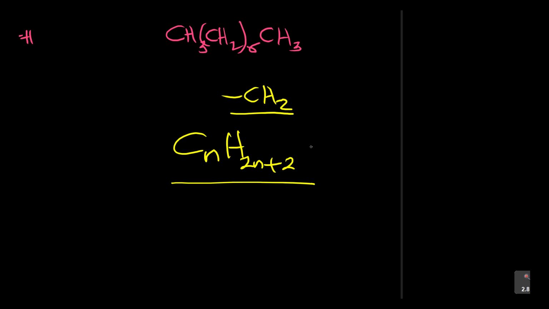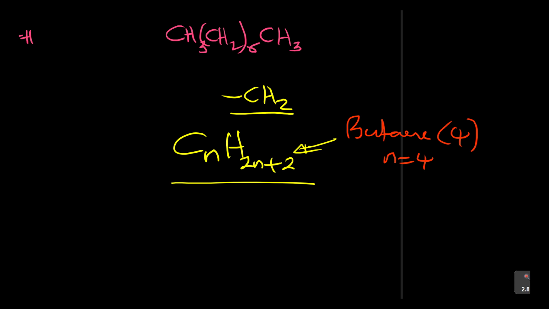For example, if I wanted you to tell me for butane, how many carbons is butane? Butane is 4 carbons. So now I know that my n is equal to 4.